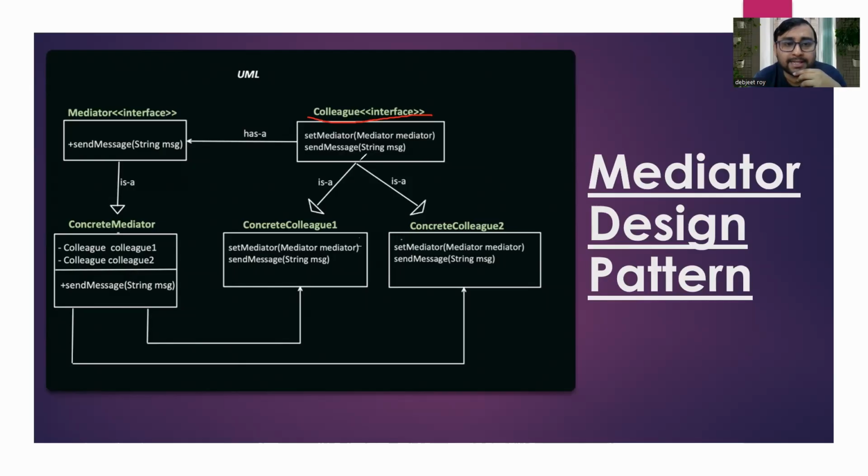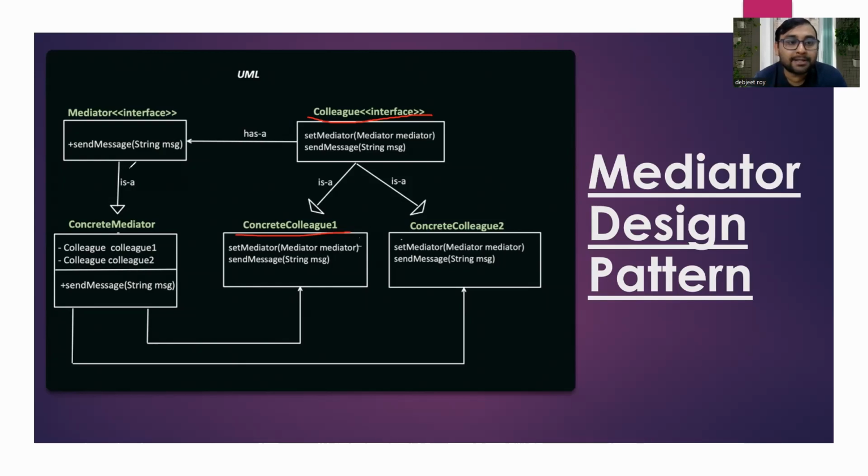So here you can see colleague. Colleague is an interface and there is a concrete colleague. It's one of the names, let's suppose one of the bidder names. So bidder name one, bidder name two. It can be Raj, Seema, Dev. It will have an is-a relationship because colleague is a particular colleague name. All persons are colleagues. Raj is a colleague, Dev is a colleague, so there will be an is-a relationship.